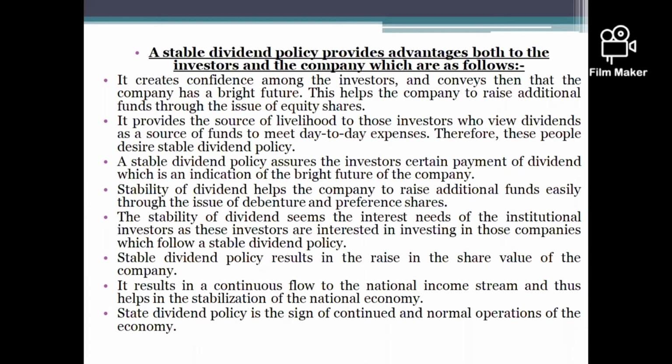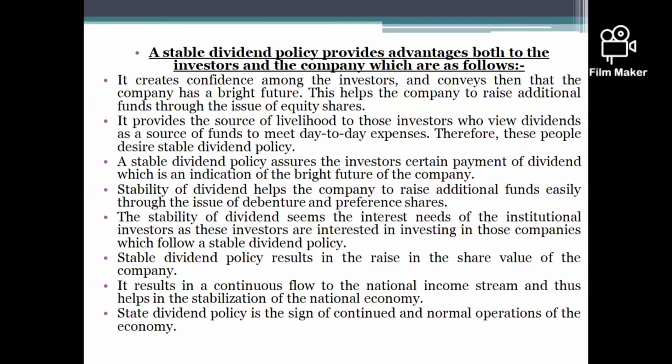Second, it provides a source of livelihood to those investors who view dividend as a source of funds to meet day-to-day expenses, as with the regular dividend. So if a person depends upon income like dividend to meet day-to-day expenses, then definitely it will be helpful for such shareholders.